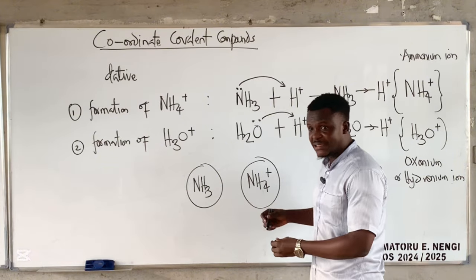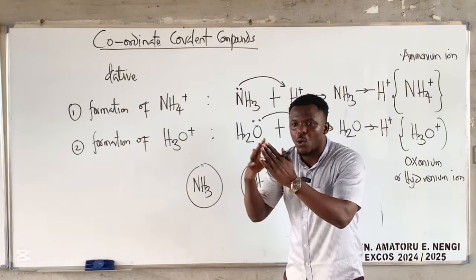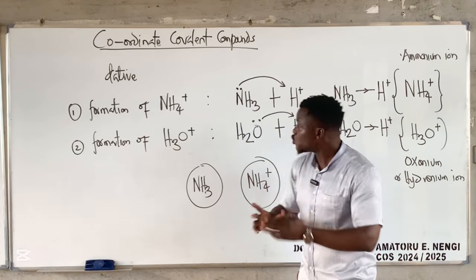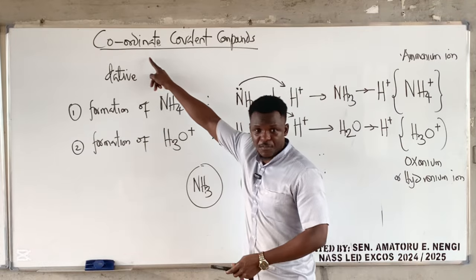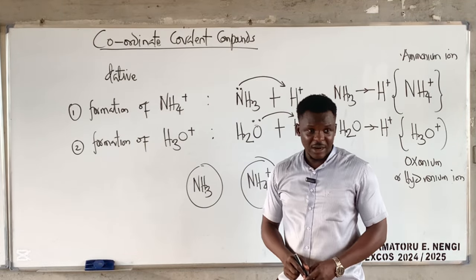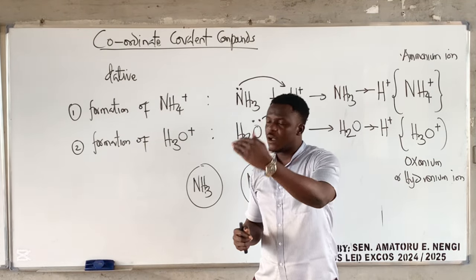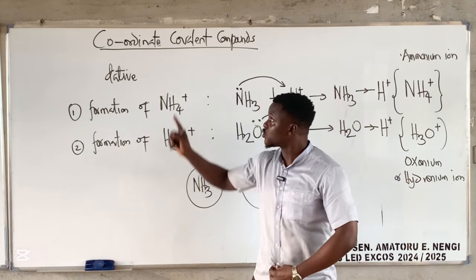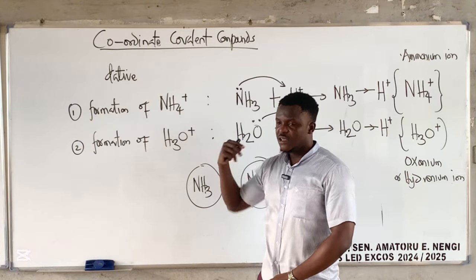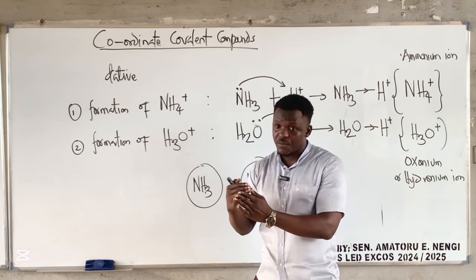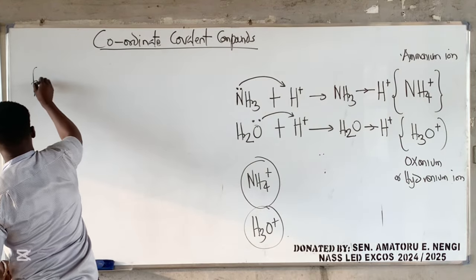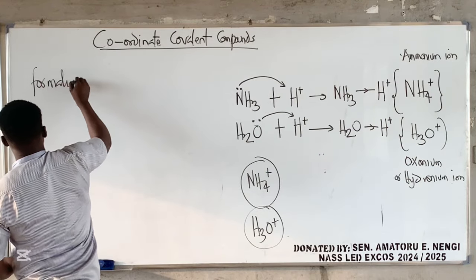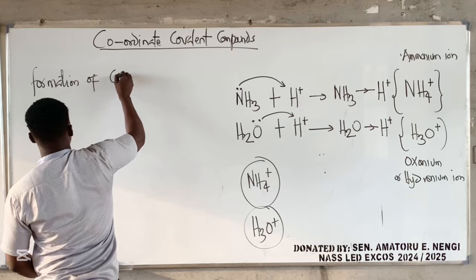Because in this case, we are bringing ammonia as a whole, right? To bond with what? Hydrogen. That process is the what? Coordinate, right? So the formation of ammonium ion is through coordinate covalent. The formation of hydronium ion is through what? Coordinate covalent.